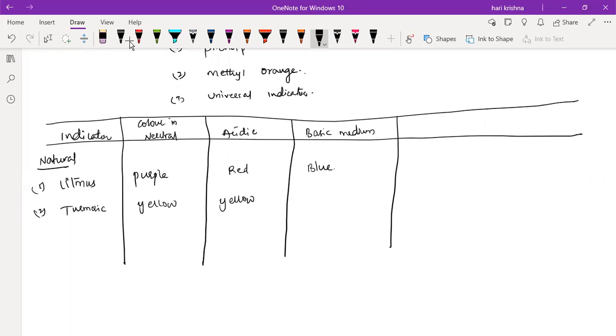Reddish color, right? So turmeric in the basic medium changes to red color. That's why if any curry stain or turmeric is on the shirt and you wash with soap, it will change into red color.